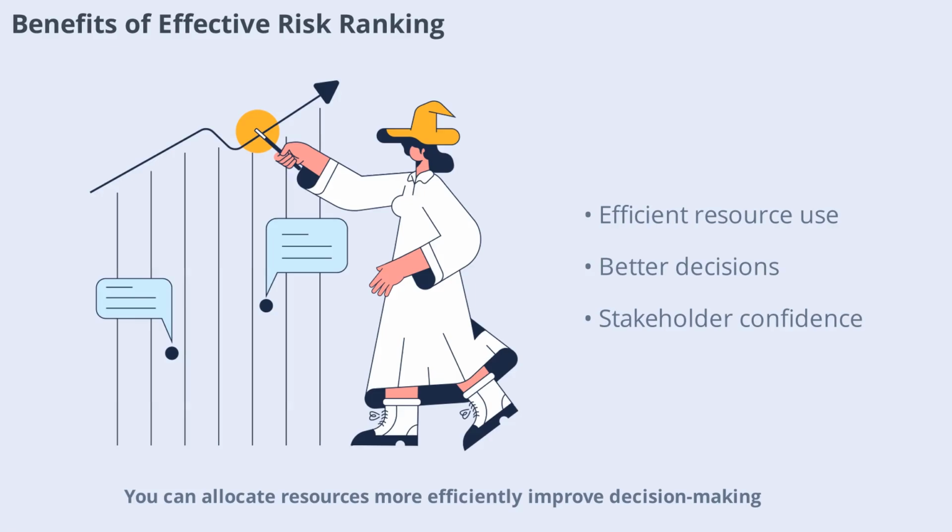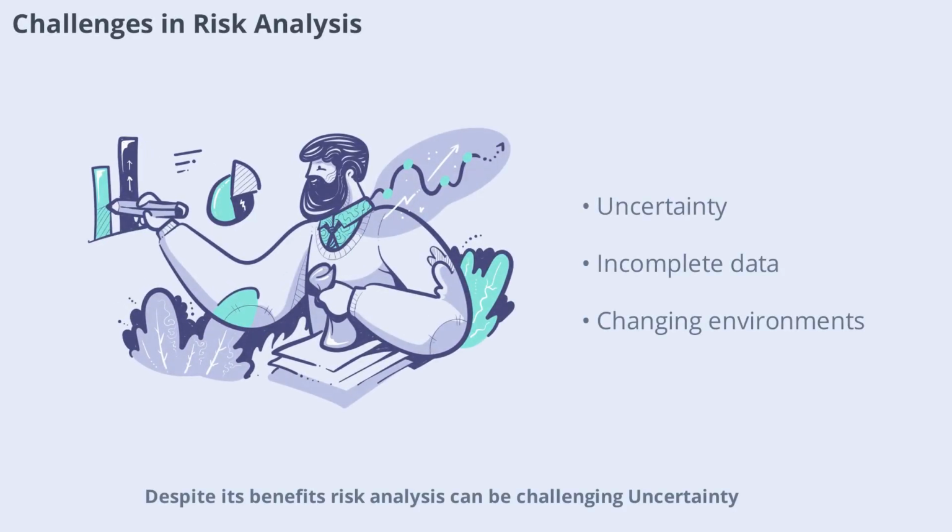When you rank risks effectively, you gain several benefits. You can allocate resources more efficiently, improve decision-making, and increase your chances of achieving your goals. Effective risk ranking also helps build confidence among stakeholders and team members, as everyone knows that potential threats are being managed proactively.